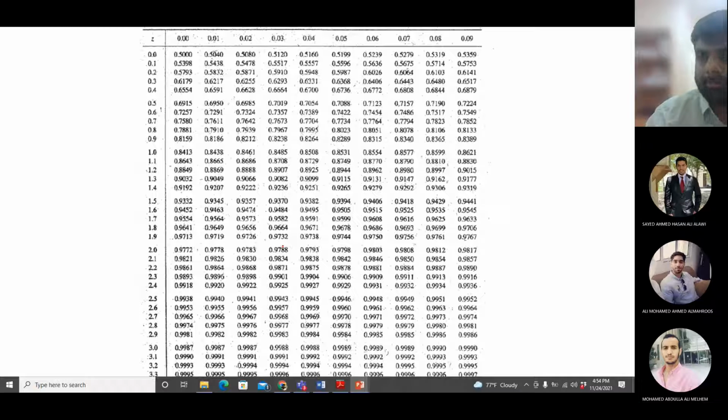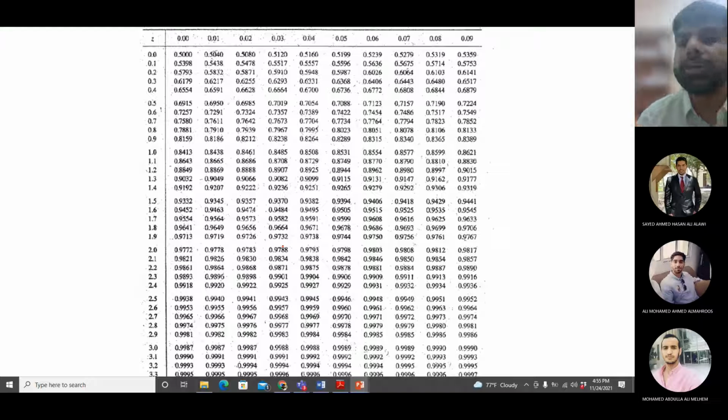So if the x is converted to z equivalent, then I don't need to use the equation. I can come to the z table and find out the probability of that x, because x is converted to z. So whatever is the probability of z, that will become the probability of its original x value.